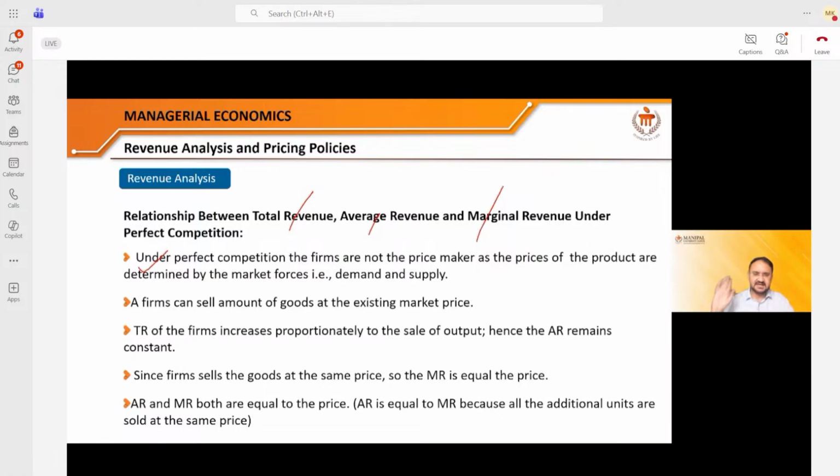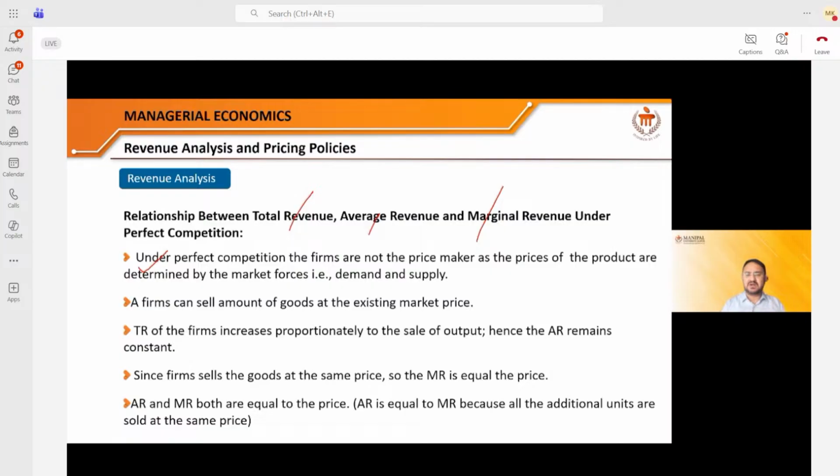This is the number one characteristic. Number two characteristic, that in that market everybody is selling the similar kind of product. So just imagine a situation that everybody is selling potato chips around. Same brand, same quantity, same size potato chip, and same price. So products are homogeneous, similar. Third thing, prices are same. Why prices are same? Because if I keep too much price, I will be out of the market.